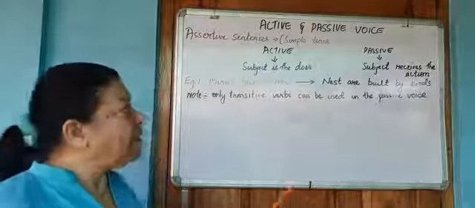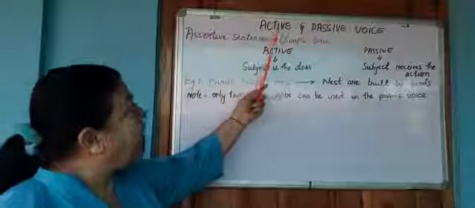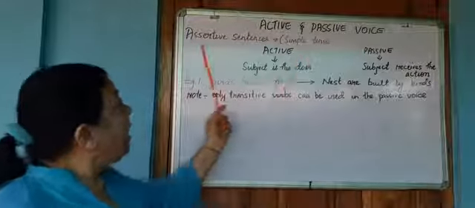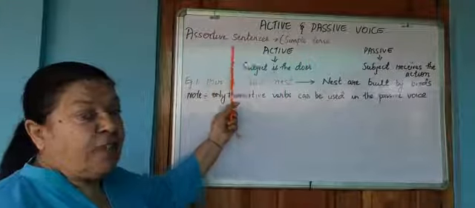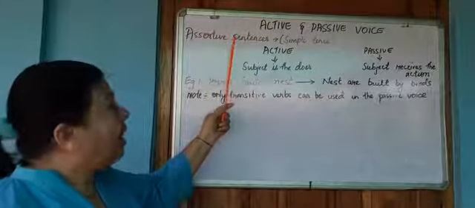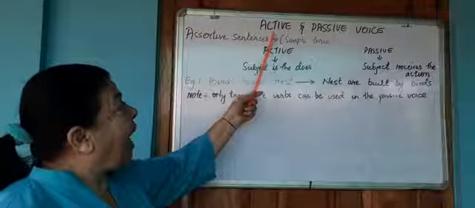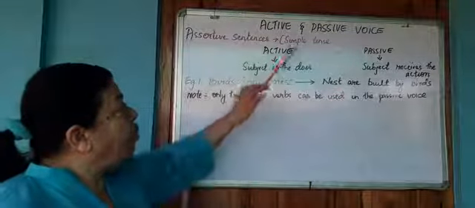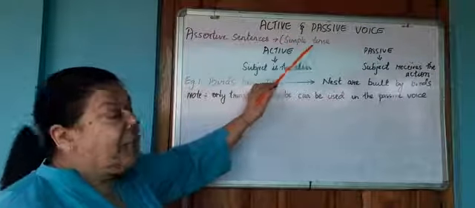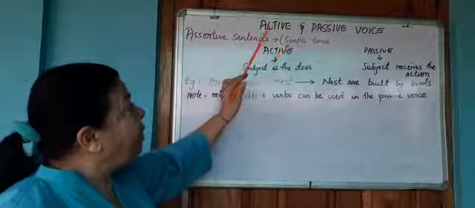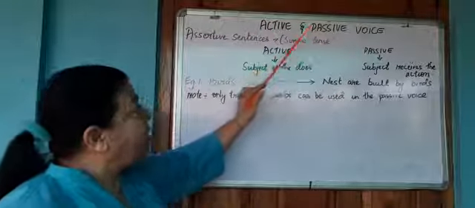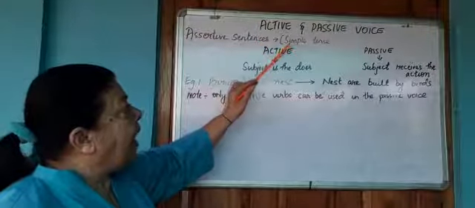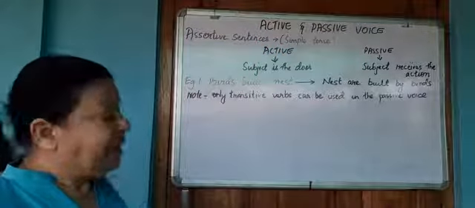In today's class we will be learning about the active and the passive voice. We will do only assertive sentences. We will see how we change assertive sentences from active into the passive voice. And we will do only the simple tense. That means we will see how we will change from active to the passive voice using the simple present, the simple past, and the simple future tense.